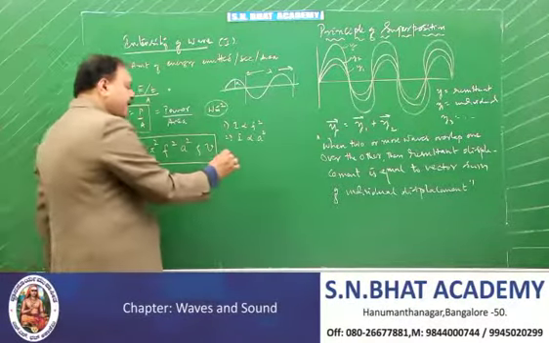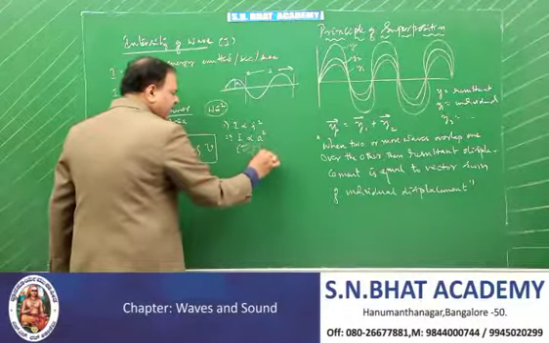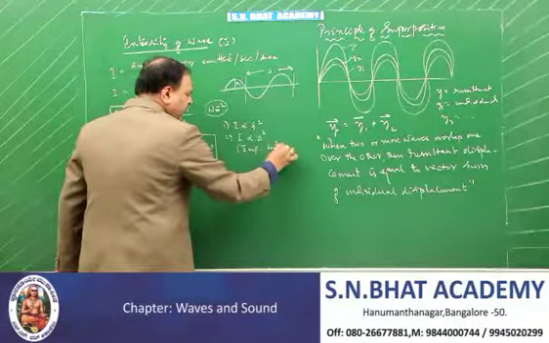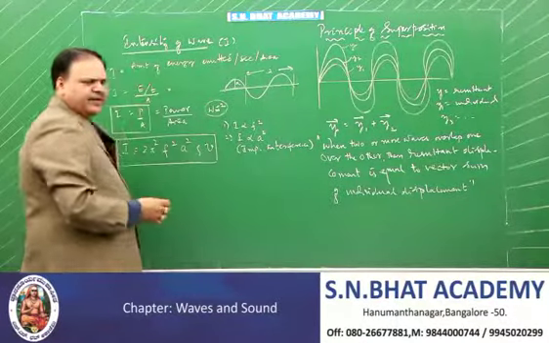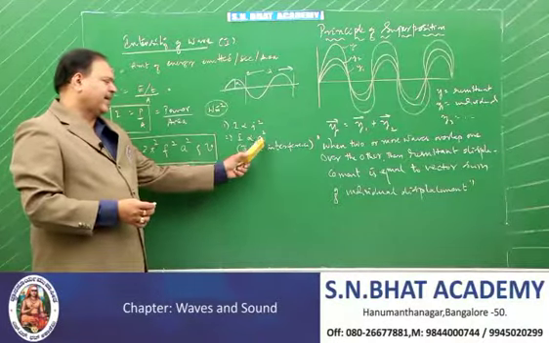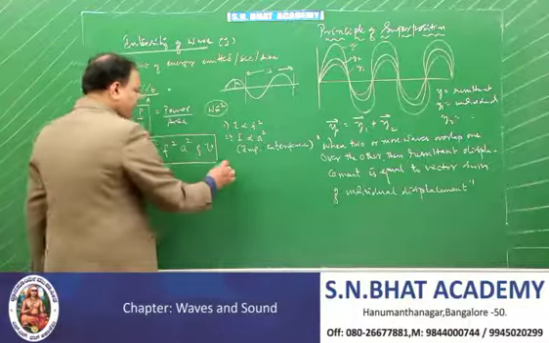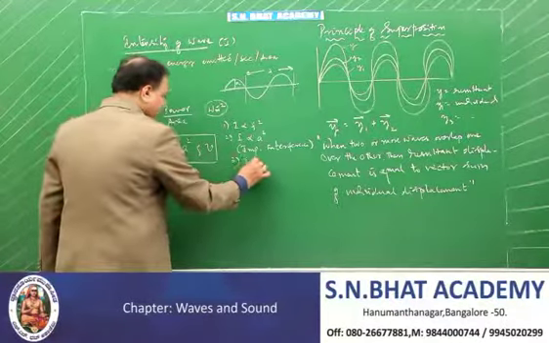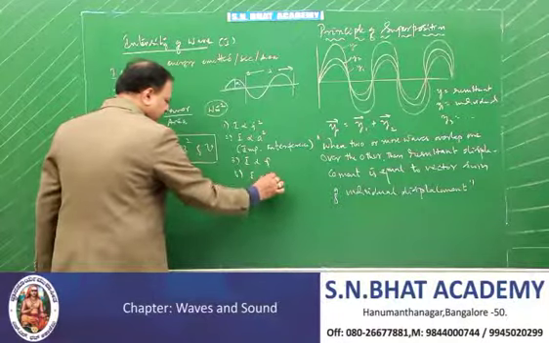This is very important in the second year PUC, in the chapter called interference, because the concept of the interference pattern depends on this intensity being proportional to the square of the amplitude. And I is proportional to the density, and I is proportional to the velocity.